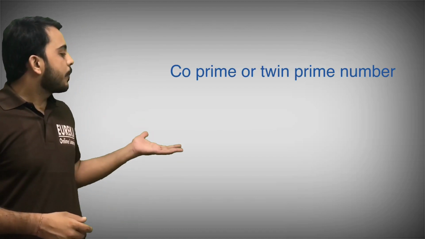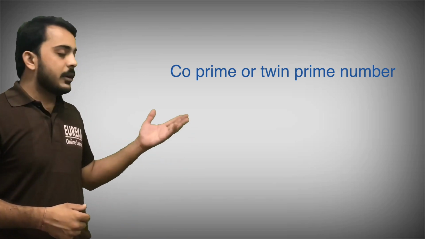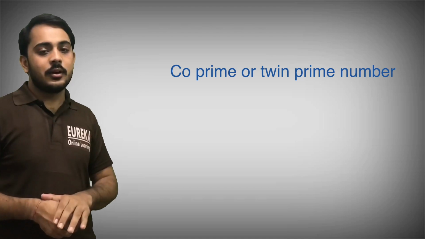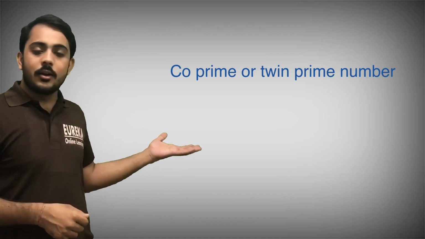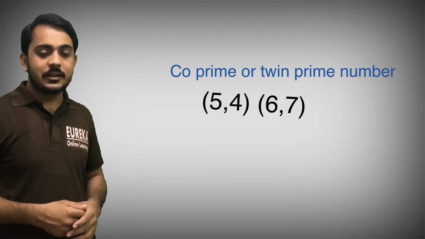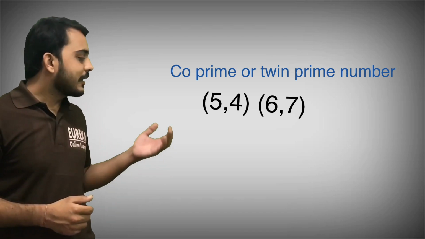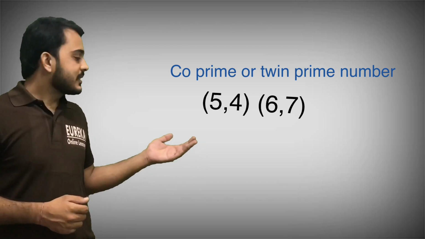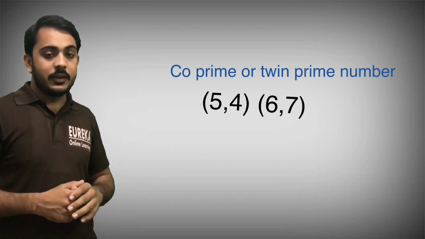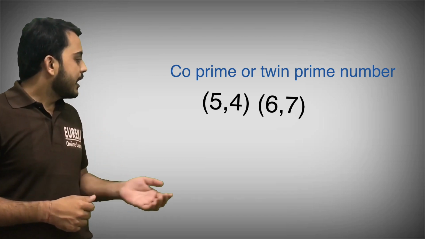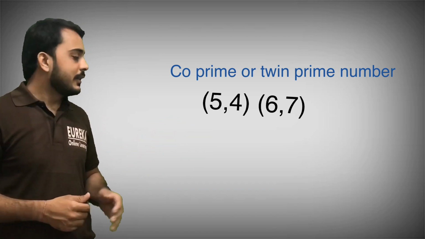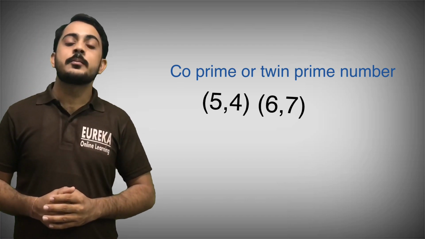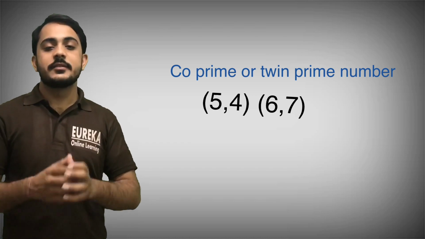So the next one is co-prime numbers or twin prime numbers. What is it? If two numbers don't have any common factor, they will be co-prime numbers, like 5 and 4. They don't have any common factor, that's why they are co-prime numbers, okay. We can also take 6 and 7. 6 and 7 also don't have any common factor. We don't have any number that can divide both numbers exactly, that's why they are co-prime numbers and twin prime numbers, okay.